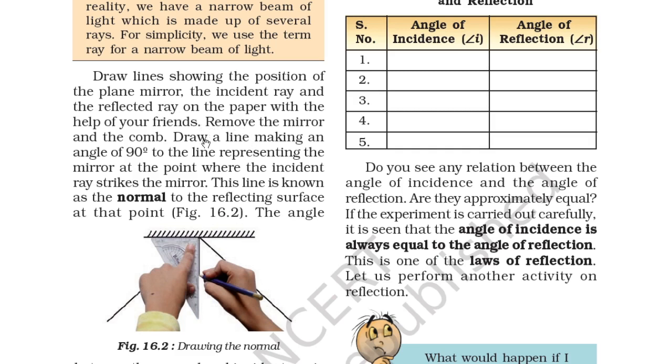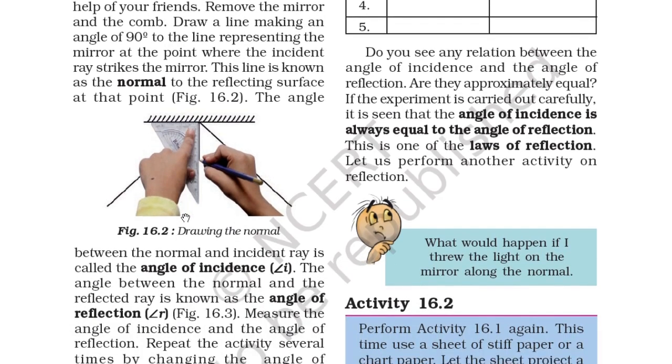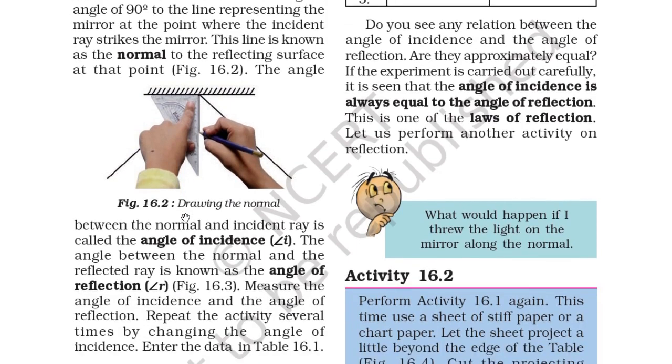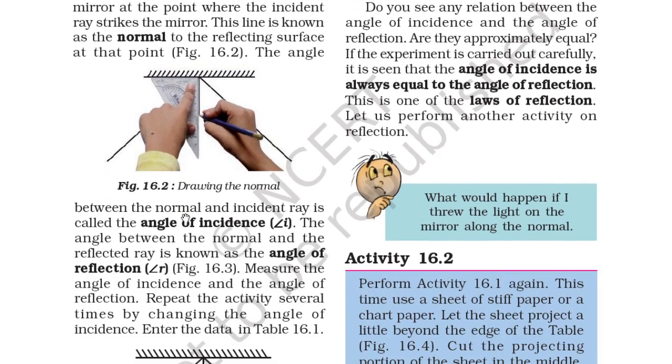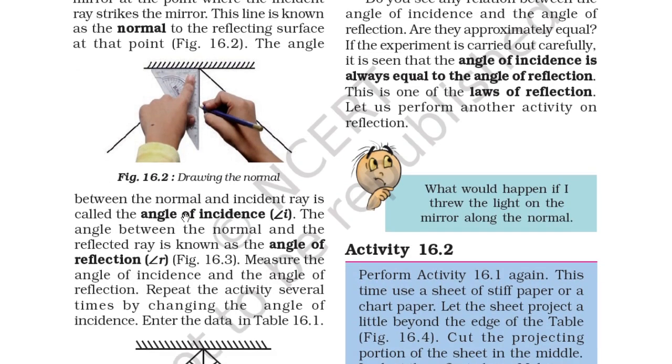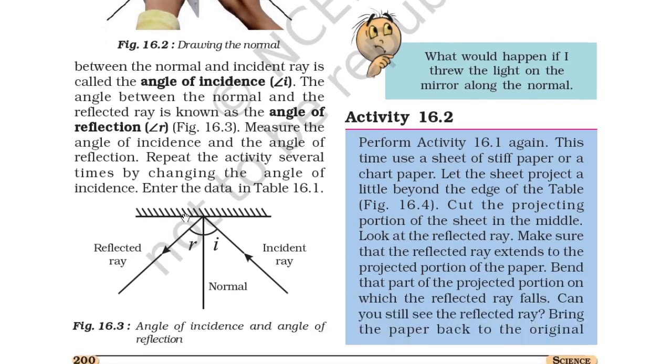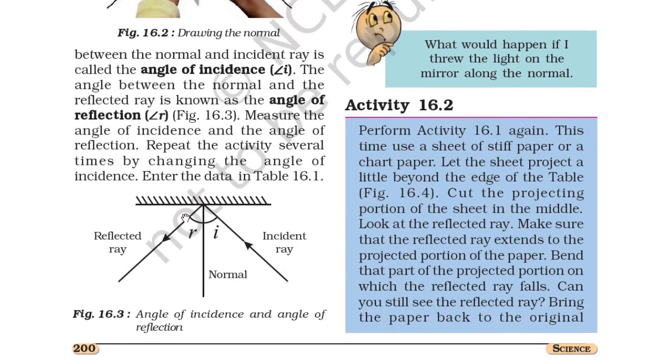Remove the mirror and the comb. Draw a line making an angle of 90 degrees to the line representing the mirror at the point where the incident ray strikes the mirror. This line is known as the normal to the reflecting surface at that point. You can see in figure 16.2, the angle between the normal and the incident ray is the angle of incidence, that is angle I. The angle between the normal and the reflected ray is known as the angle of reflection, angle R. You can see in figure 16.3.